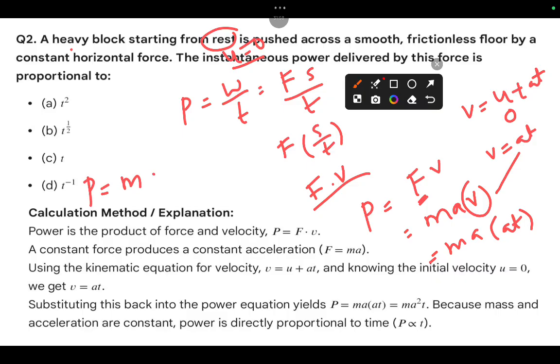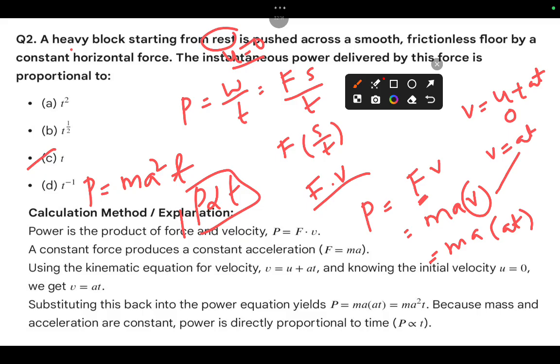That means your next step is P equals m a squared t. Now the relation is what? The relation between P and t. Indirectly they are asking about the relation between P and t. That means P is proportional to t. Do we have this one? Yes, of course. Option C.